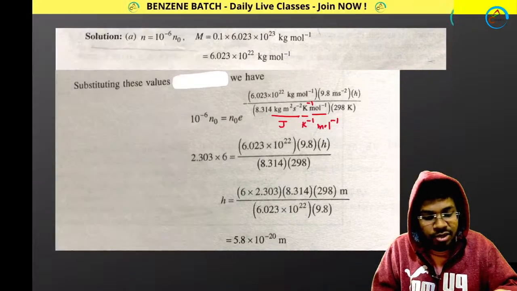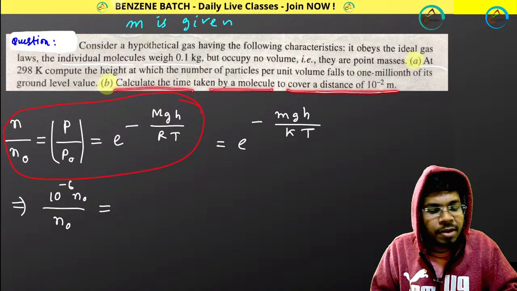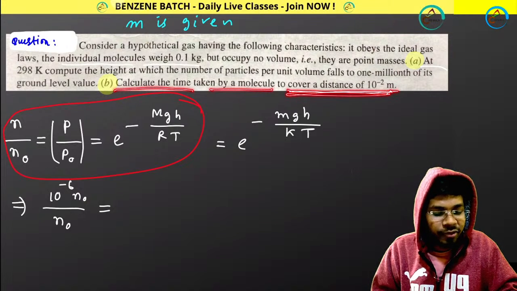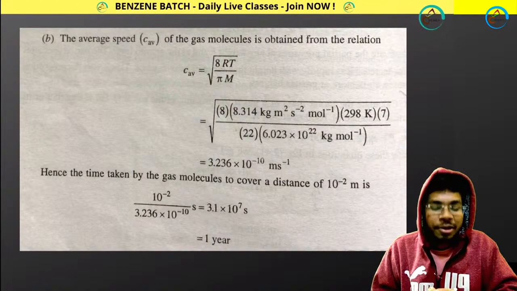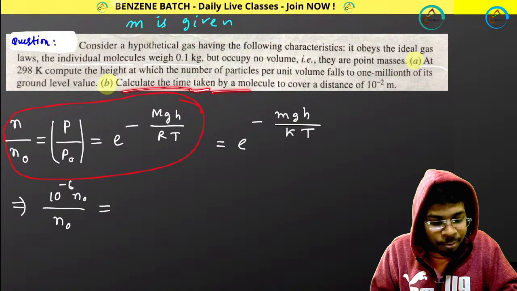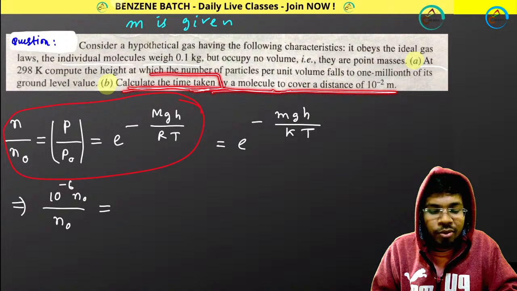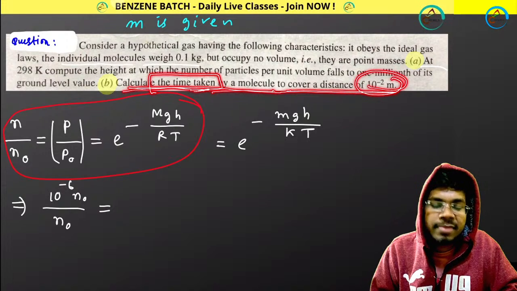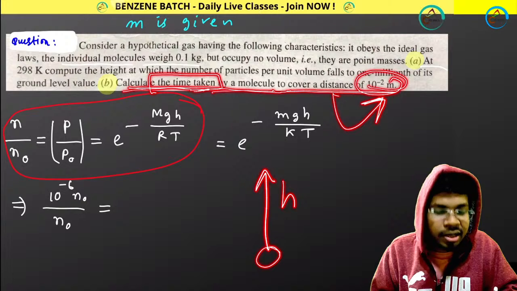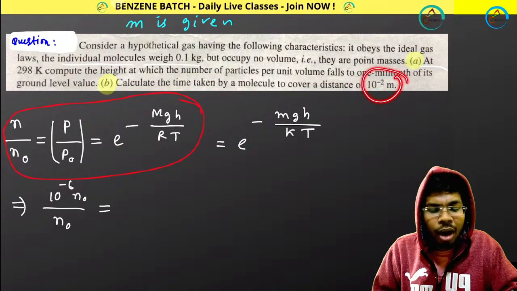Okay, fine. So in the second part, calculate the time taken by a molecule to cover a distance of 10 to the power minus 2 meter. Fine. So what you need to do? Look at this. How much time will the molecule take to cover this distance? If it is going in this direction, from the ground up to this height, I am talking about this distance. So what will be the time required?